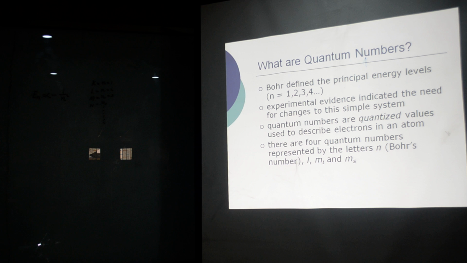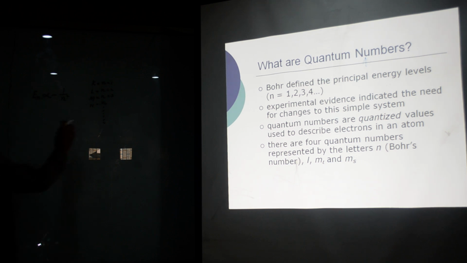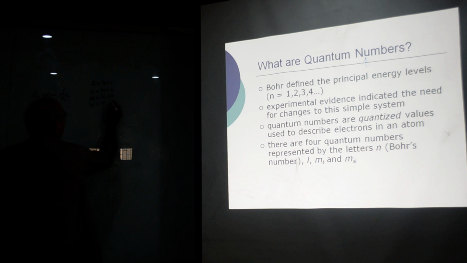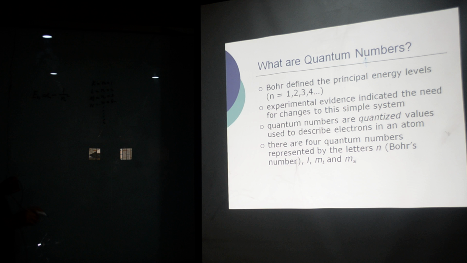These describe the energy levels of an electron in an atom. So, Bohr defined the principal energy levels n = 1, 2, 3, 4 for K, L, M, N.